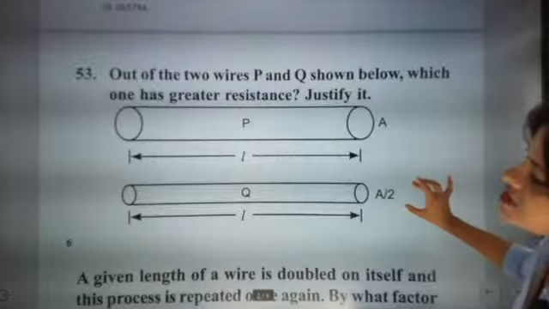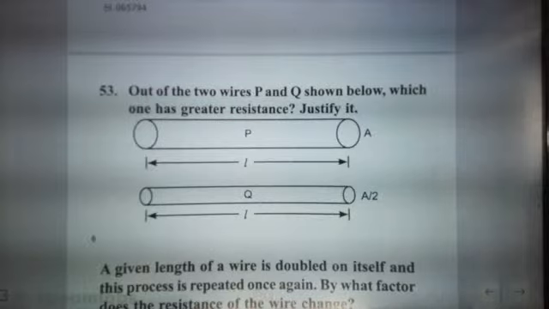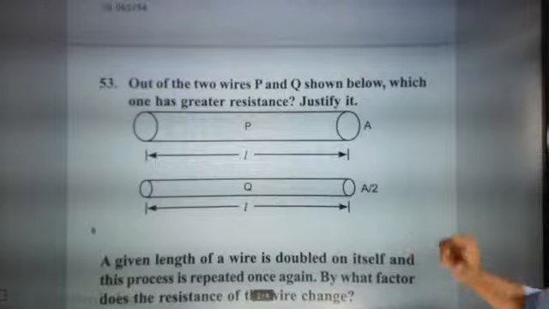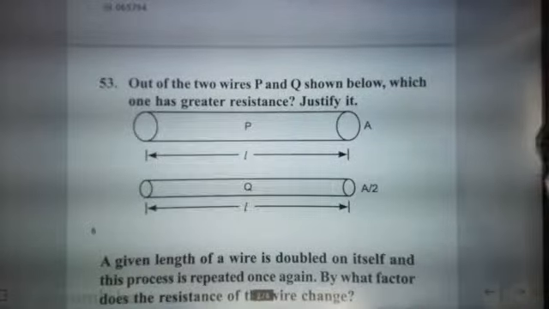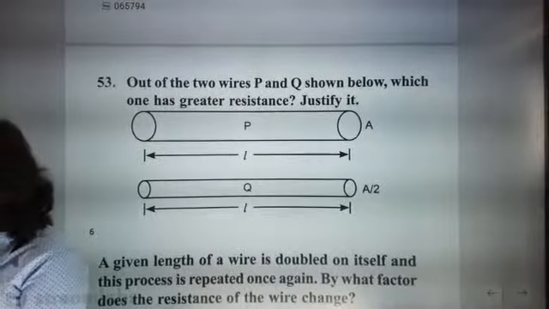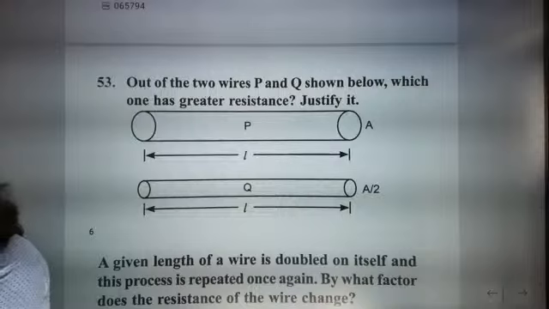Now for this question: out of these two wires P and Q shown below, which one has greater resistance? Justify it. For a given length of wire, which wire will have greater resistance? What is the reason behind it having greater resistance?